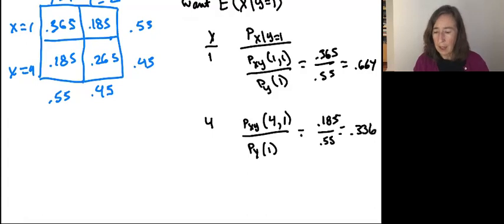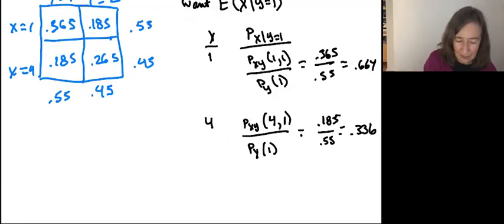sum to 1. And could I have skipped this and just subtracted 0.664 from 1? Yes, I could have. There's the probabilities that I need. Now I can calculate those conditional moments. So let's do it here.